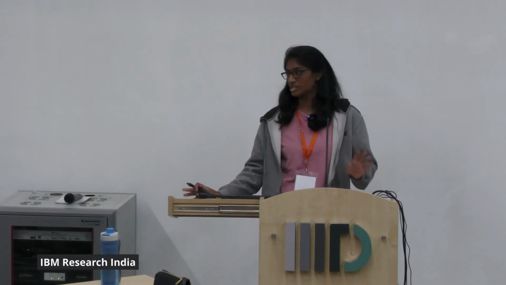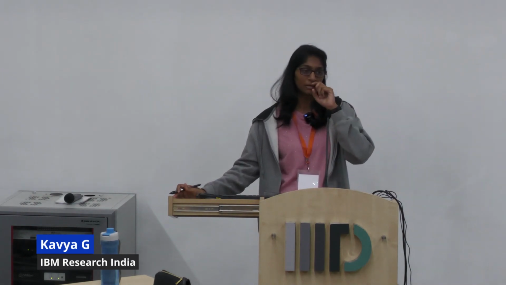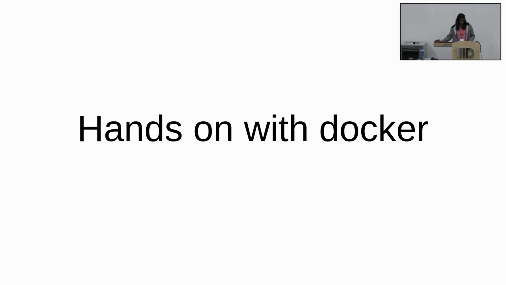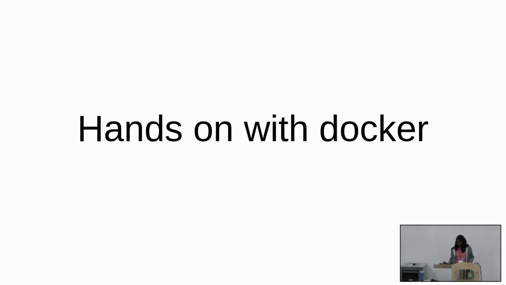Okay, so last session Priyanka covered very beautifully what virtualization is, and then she spent a lot of time discussing what virtual machines are, and then she said this is all old technology, new technology is containers, right? So in containers, this session we are going to do hands-on with Docker, so that by the end of this session you feel like you are masters of Docker.